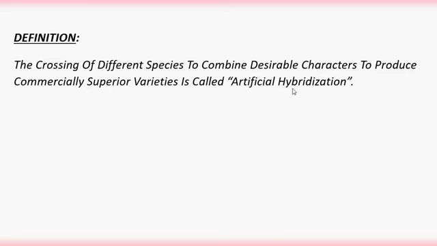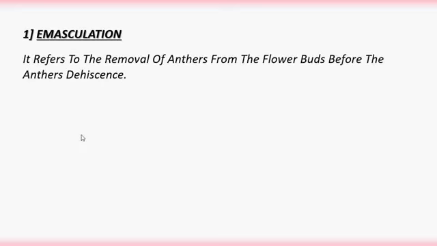called artificial hybridization. This artificial hybridization is achieved by emasculation and bagging. Emasculation. What is meant by emasculation? It refers to the removal of anthers from the flower buds before the anther dehiscence, before the anther maturity. The removal of anthers from a flower is called emasculation.